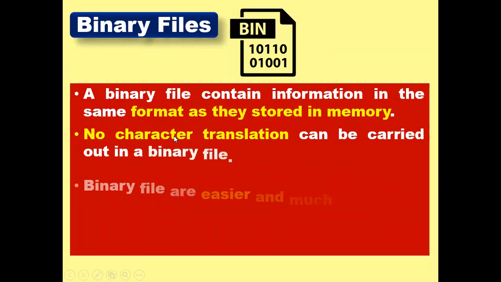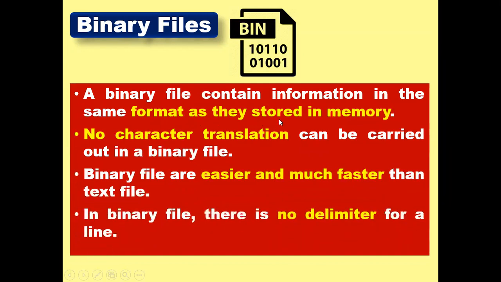A binary file contains information in the same format as it is stored in the memory. Second thing, it says no character translation can be carried out in a binary file. Third, it says binary files are easier and much faster than text files. Why so? Because this is a language which is simply understood by a system, because this is machine language. In a binary file, there is no delimiter for a line, which makes sense, because in case of a text file, we use EOL, that is the end of line, and by default, for Windows it is \n, that is the next line.